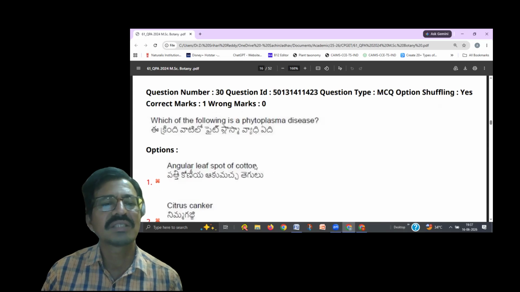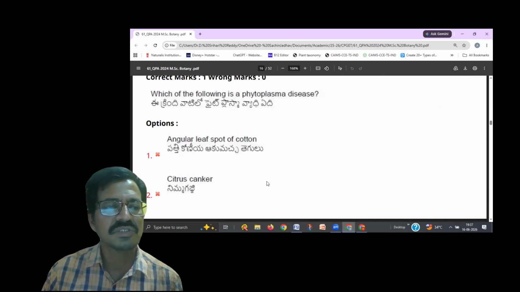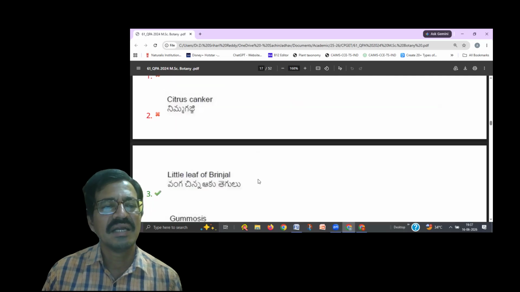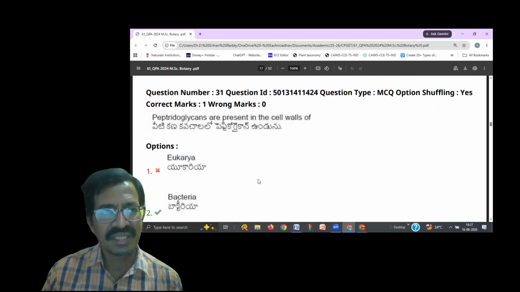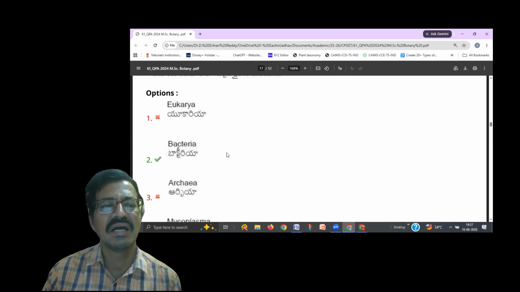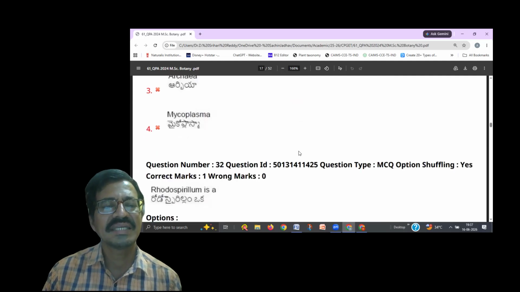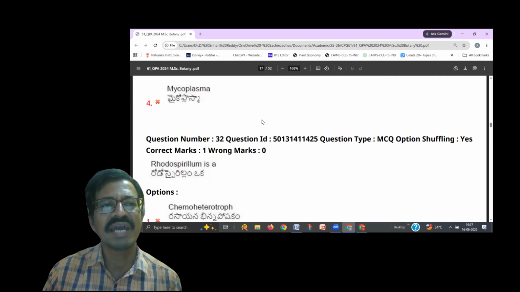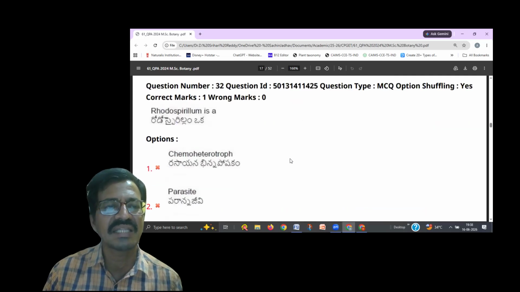Okay, Xanthomonas malvacearum. Xanthomonas oxynopodicitri causes citrus canker. So like that, you have to remember the plant diseases and pathogen names. And now, peptidoglycans are present in the cell walls of, already we discussed, the bacteria. Okay, and that is the right answer. Mycoplasma or phytoplasma don't have the cell wall, so there is no question of the peptidoglycan. Peptidoglycan is present in the cell walls of the bacteria. That is the right answer.